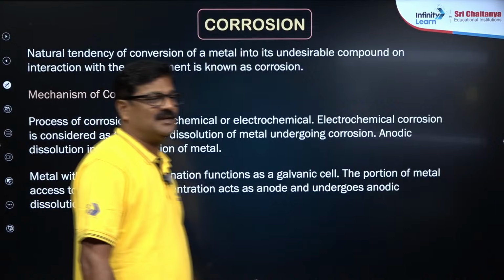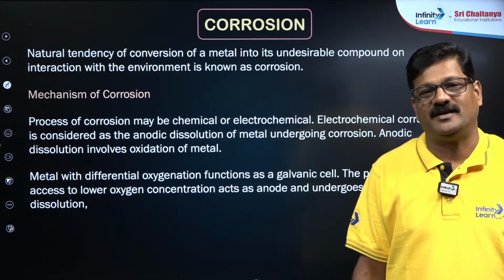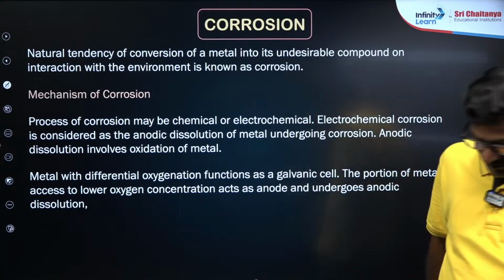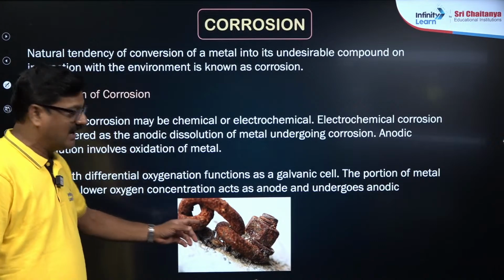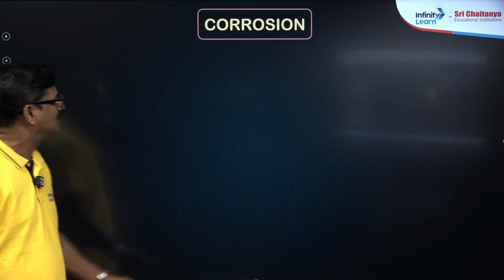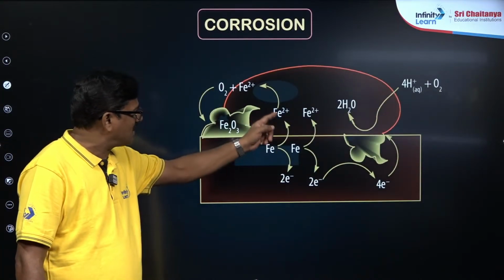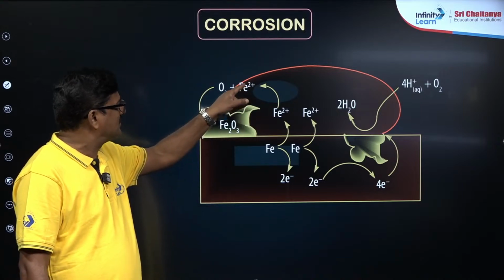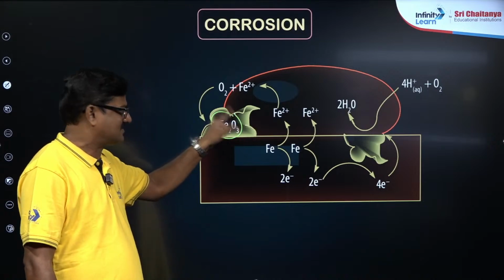Corrosion. Corrosion is spontaneous oxidation of a metal when it is exposed to the environment. It is a natural wearing of the metal. The mechanism of corrosion is an electrochemical reaction. In corrosion, iron oxidizes to give iron 2 plus, and iron 2 plus reacts with oxygen to give Fe2O3, which is the rust.